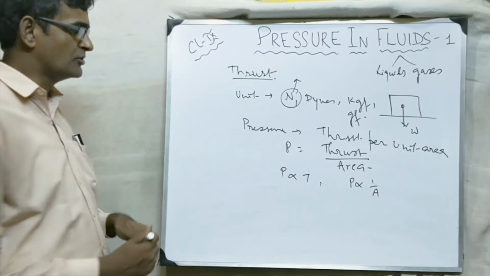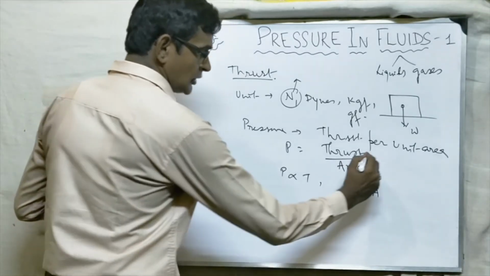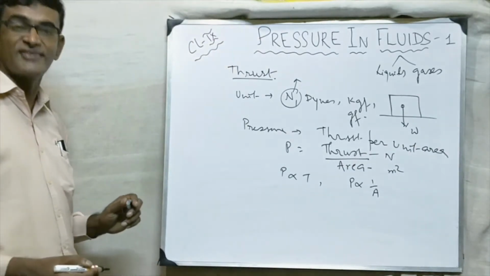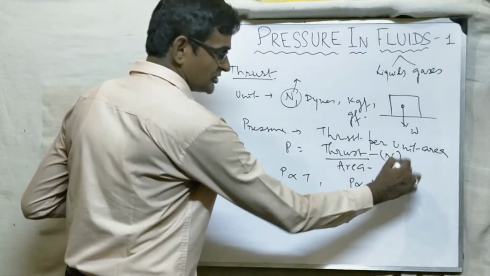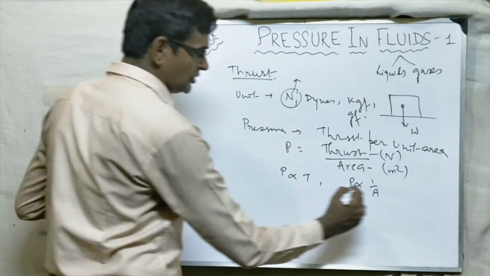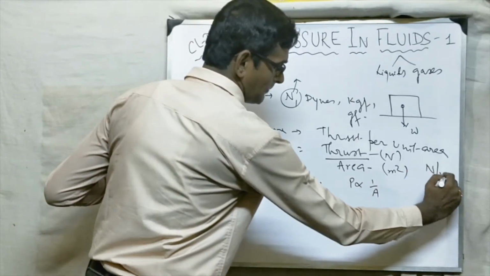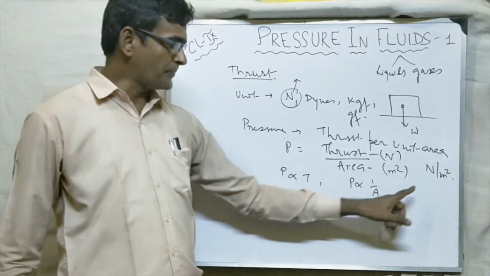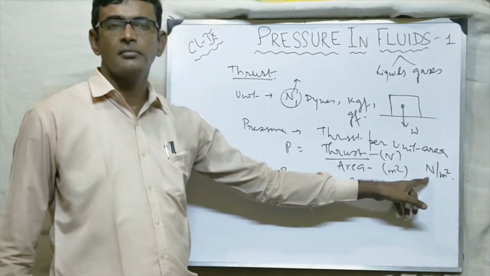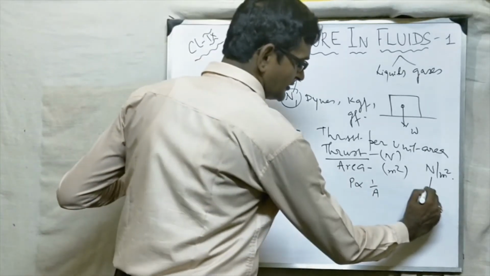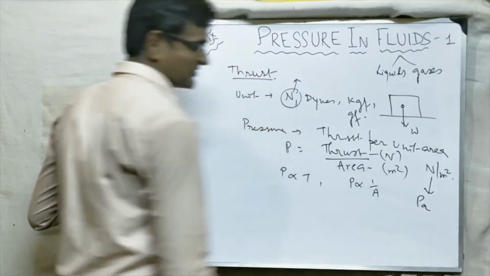Now let's come to the unit. Thrust is in Newton and area is in meter square. If we talk of the SI unit, what is the SI unit of thrust? Newton, and area is what? Meter square. So what is the SI unit of pressure? Newton per meter square. Okay, so SI unit of pressure is Newton per meter square. This unit we write in short as Pascal.